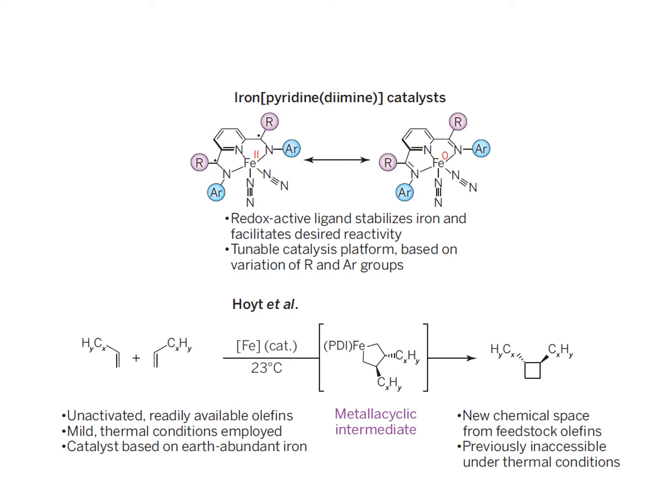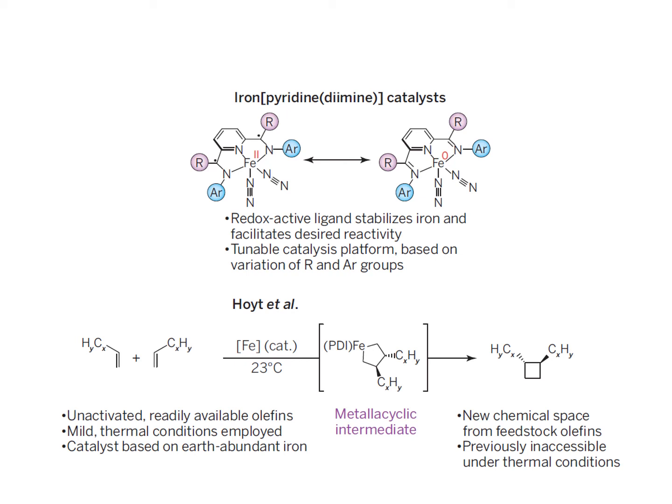Depending on the R group, the extent to which it stabilizes the radical can vary, and this is also readily understandable. So these catalysts are tunable depending on the way you want them to function. You can either make them function like iron zero catalysts or iron +2 catalysts. These catalysts are capable of carrying out the 2+2 cycloaddition reactions.